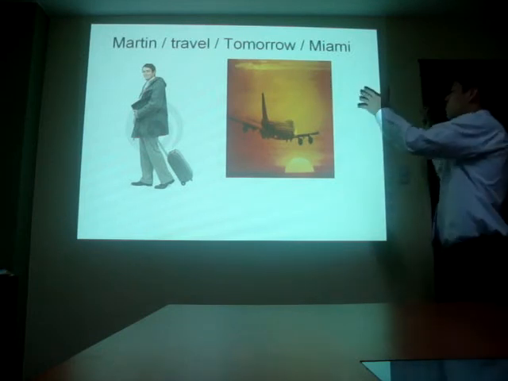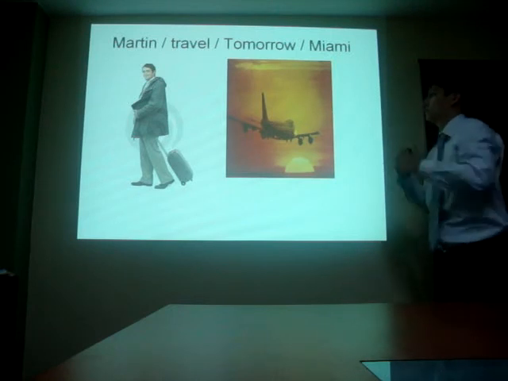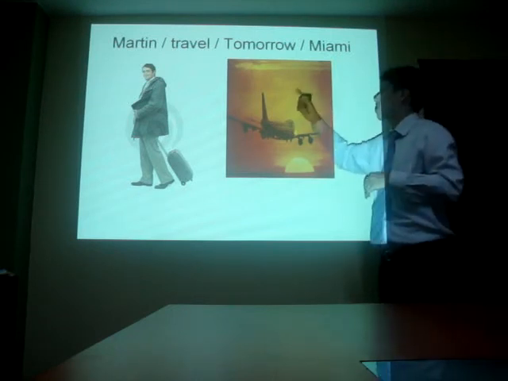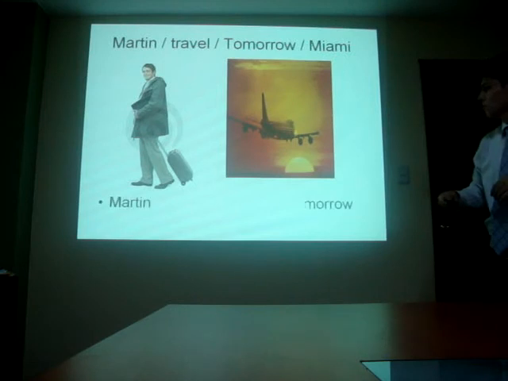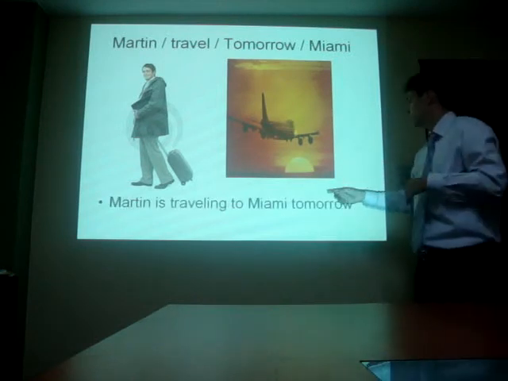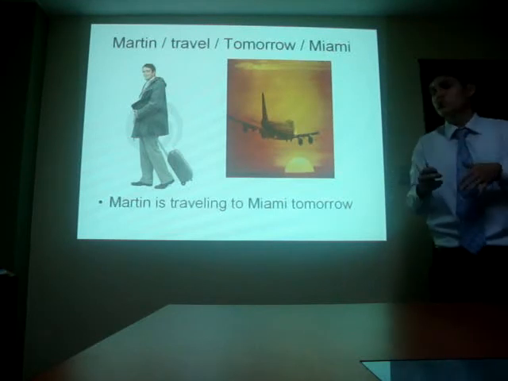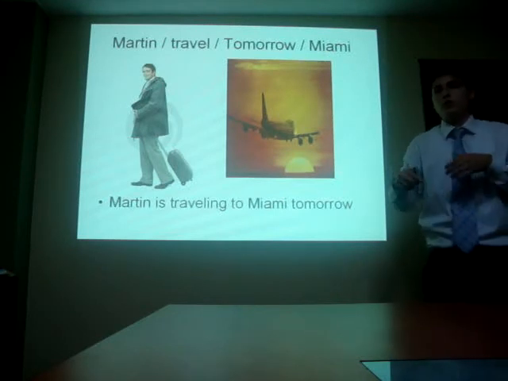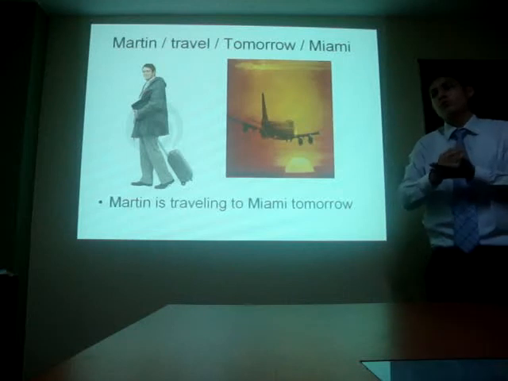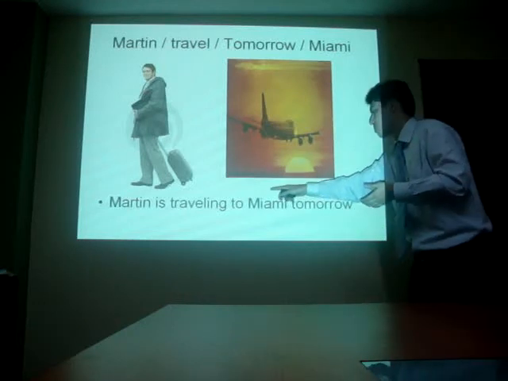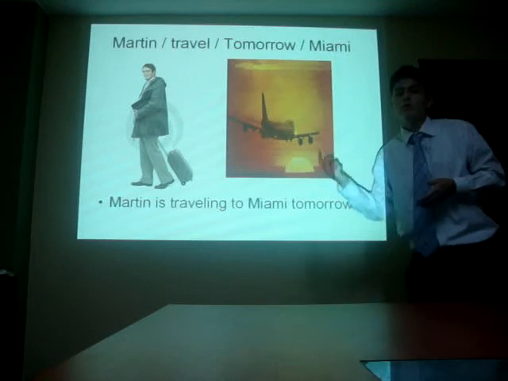So we have to put the words together in a sentence, and the verb in this case is traveling. Martin is traveling to Miami tomorrow. It means that Martin is not traveling today. It's like putting the action in the future. In this case, Martin is traveling tomorrow. It means that tomorrow he's going to travel.